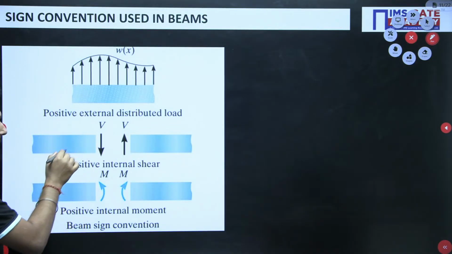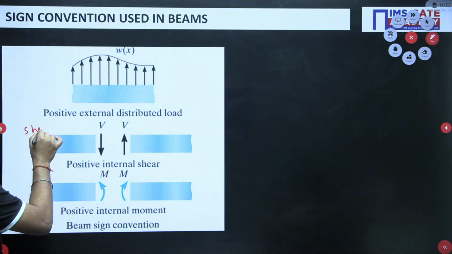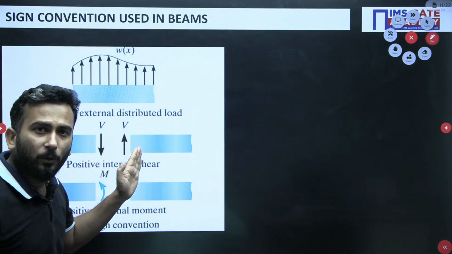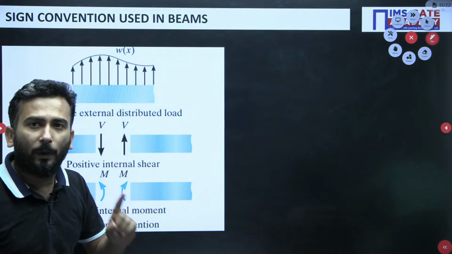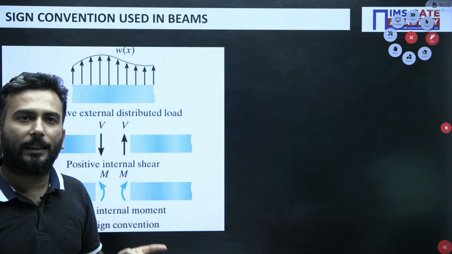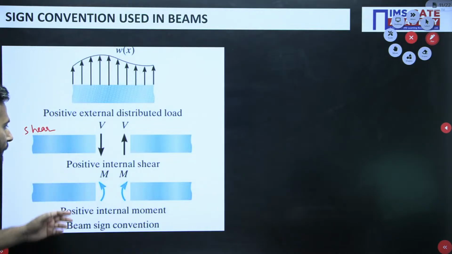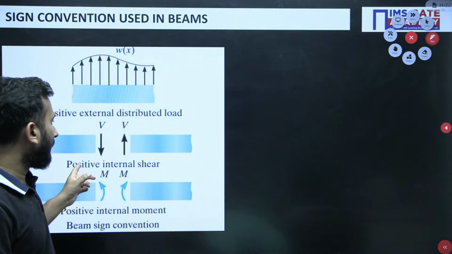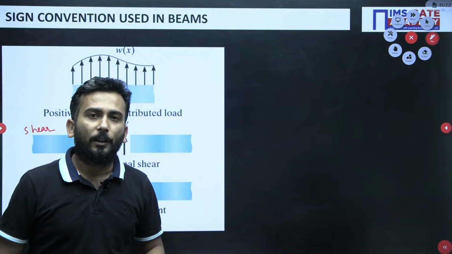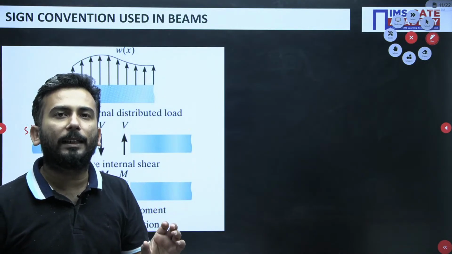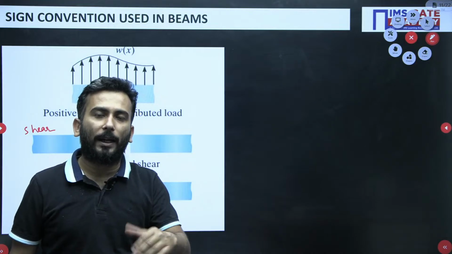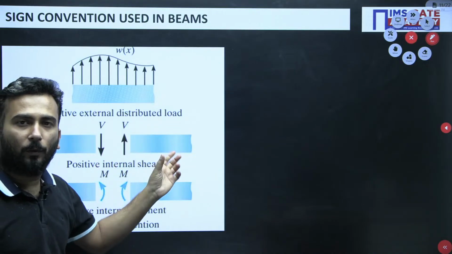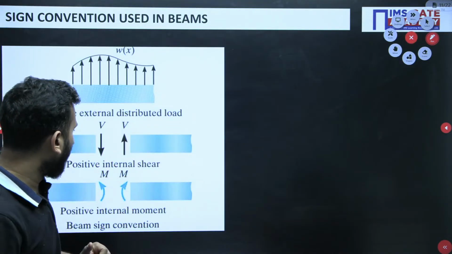Now, coming to the shear, this is the shear part. If your shear is trying to rotate the element clockwise, this is very important. If this is clear, you will have no problem. If your shear is trying to rotate the element clockwise, then we will consider it as positive shear. So at a section you go and see whether it is trying to rotate the element clockwise or anti-clockwise. If it is clockwise, it is positive shear. If it is anti-clockwise rotation, it is negative shear.